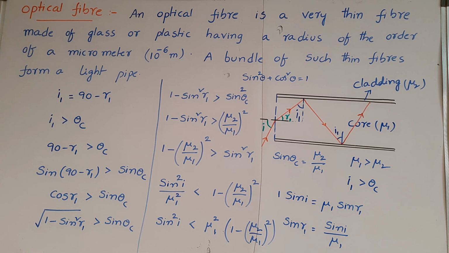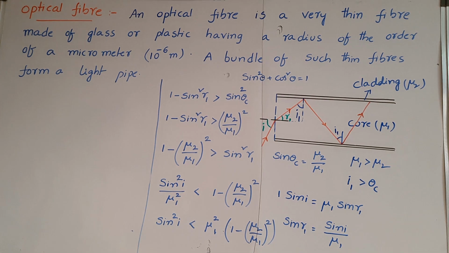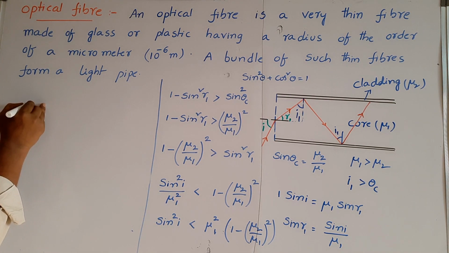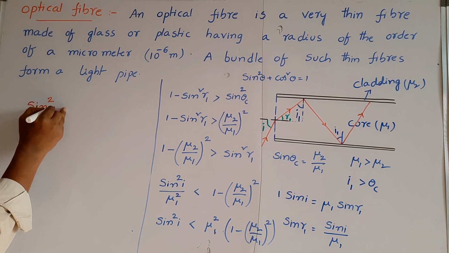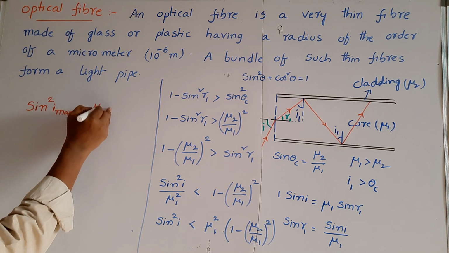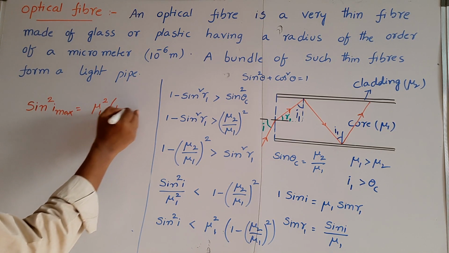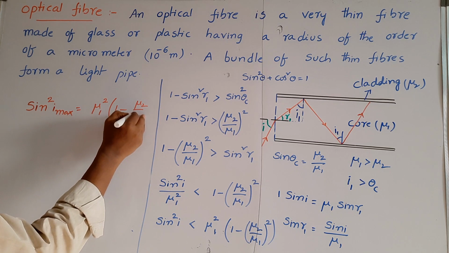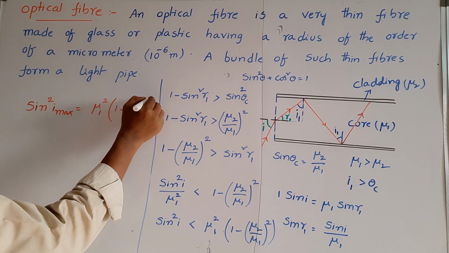But for the maximum I value, this becomes equal. When I becomes maximum, we can write sin square I maximum angle of incidence is equal to mu1 square into 1 minus mu2 by mu1 whole square.